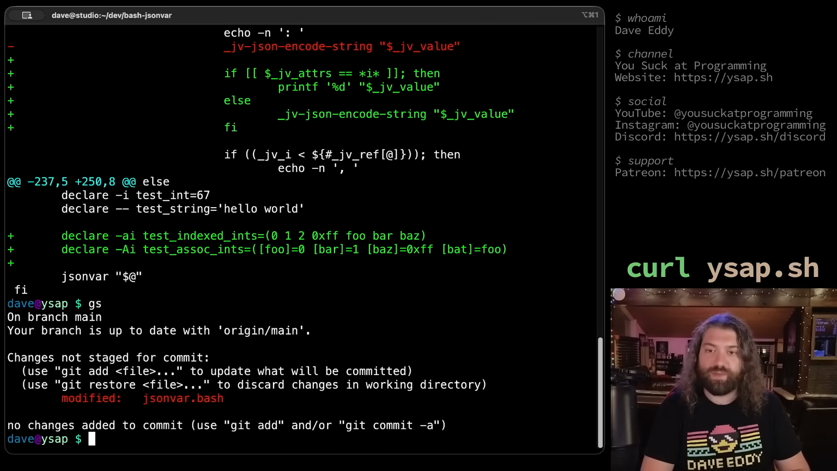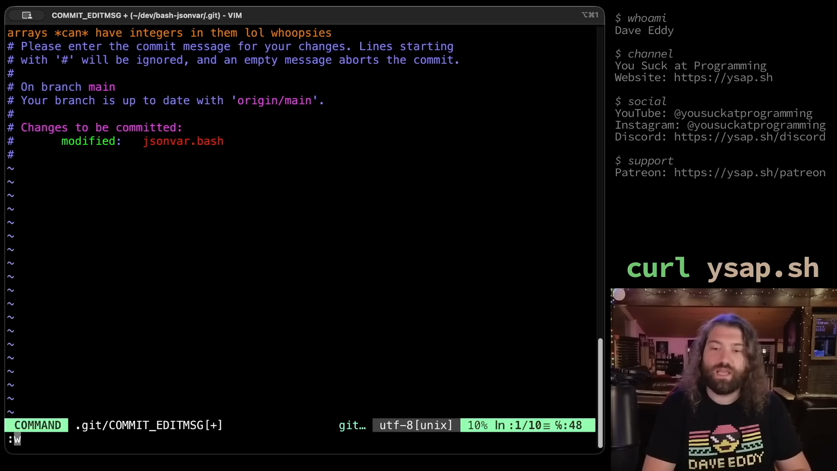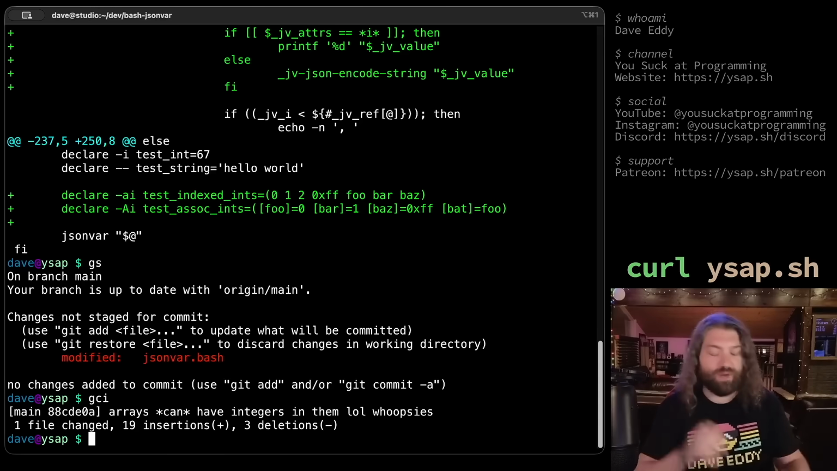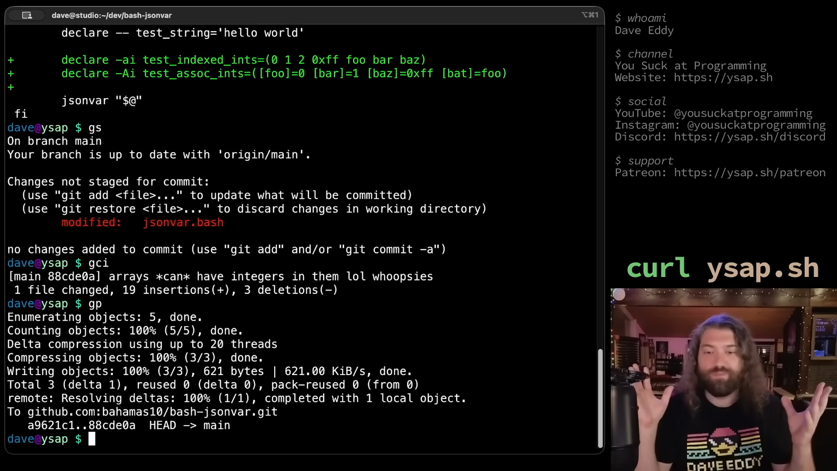So yeah, with all that set up, I guess we can just do a nice little git commit here. Let's say arrays can have integers in them. LOL, whoopsies. And I can put whatever I want in the commit message because it's my repo and I do whatever I want. So let's go ahead and git push that. And there we go. Now the code is live.